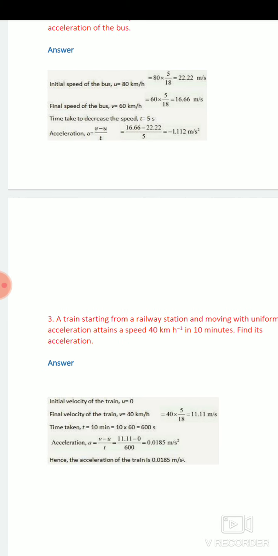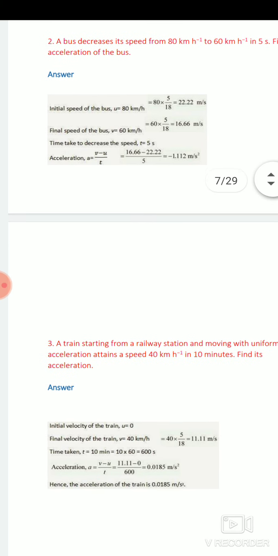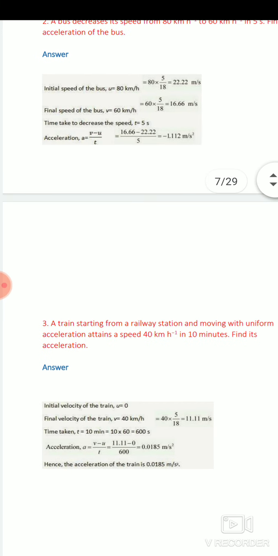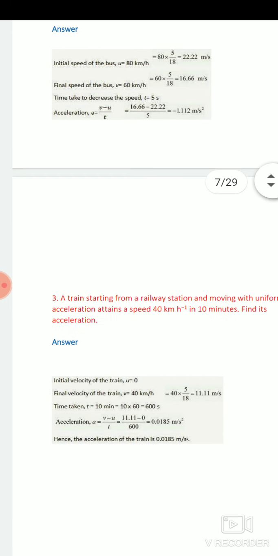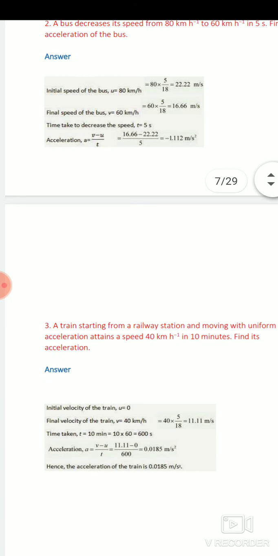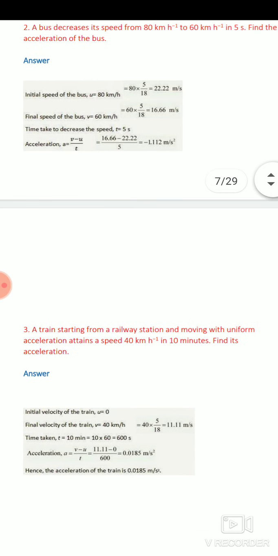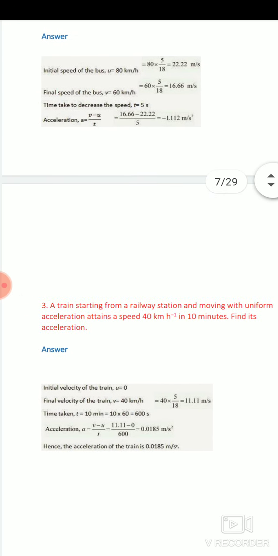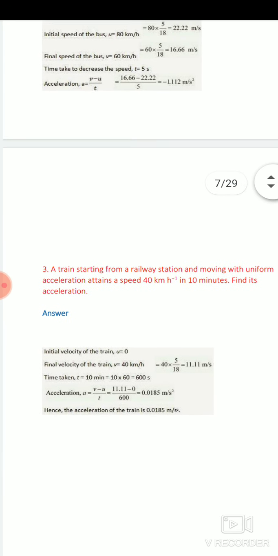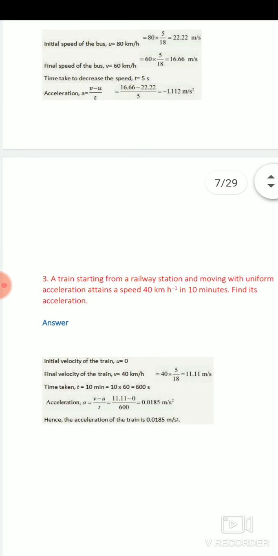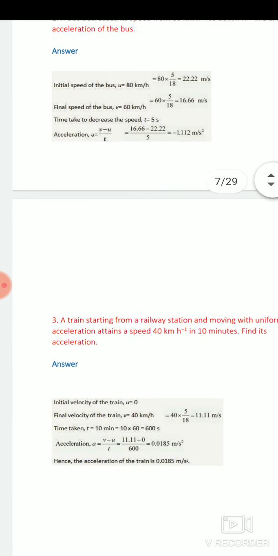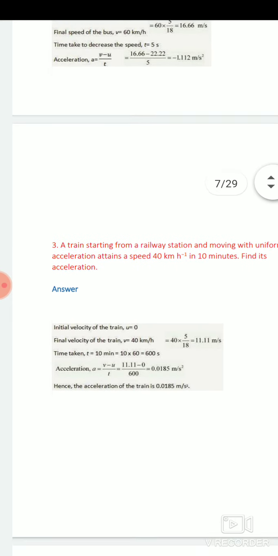We convert 60 km per hour into meter per second: 60 into 5 upon 18, that is equal to 16.66 meter per second. Time taken is 5 seconds. The SI unit of time is second, so we will not convert it. So acceleration is equal to final velocity minus initial velocity upon time. The answer is negative, and we already know that negative acceleration is retardation. So in this case, retardation occurs.